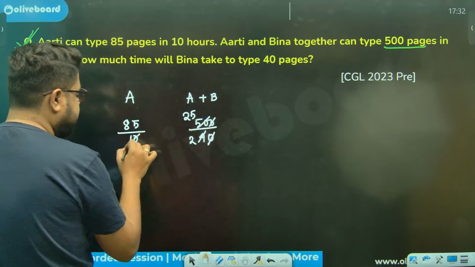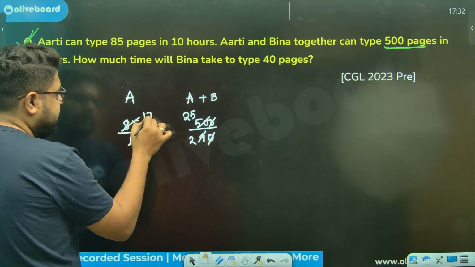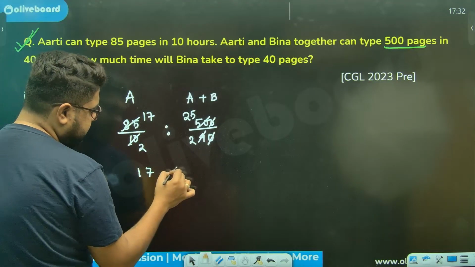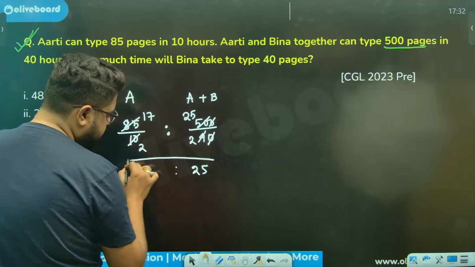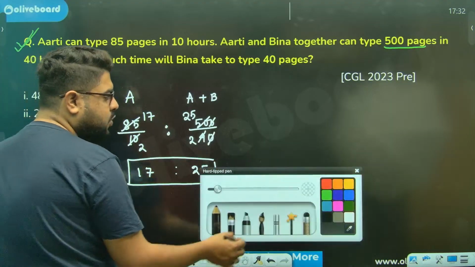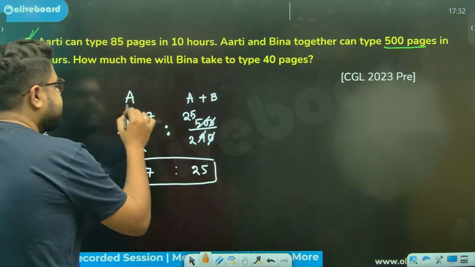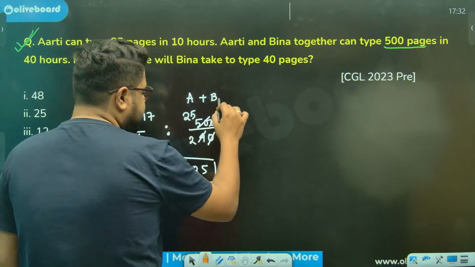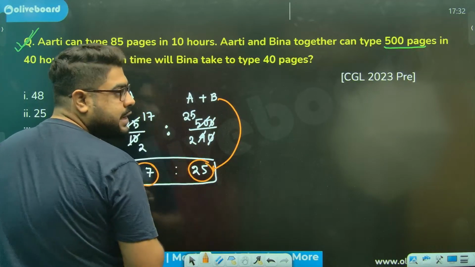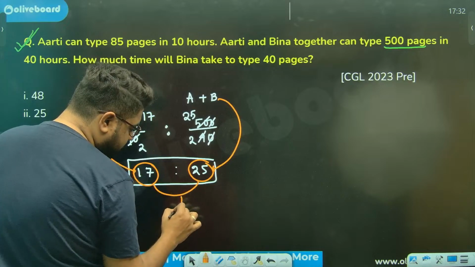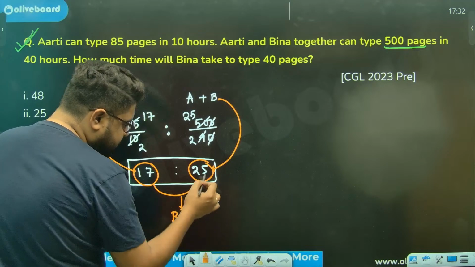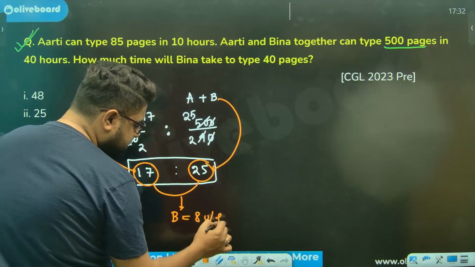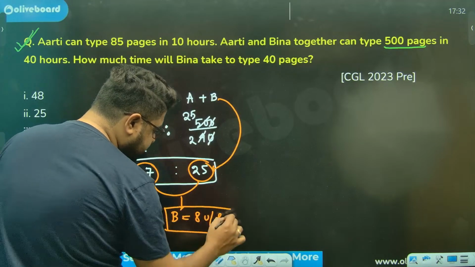Let's do this also, sir. 5 2s are this, 5 17s are this. Again, ratio. So that means it is 17 ratio 25. What can I conclude? Aarti is doing 17 units an hour, and Aarti plus Beena is doing 25 units an hour. Combining these two, can I say Beena is doing 25 minus 17, which is 8 units an hour? That is Beena's efficiency.